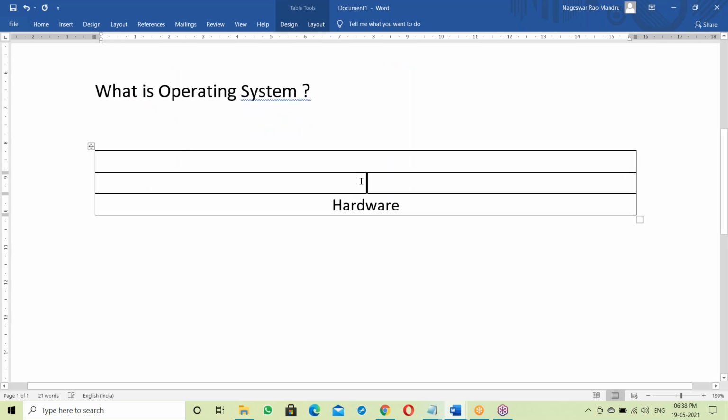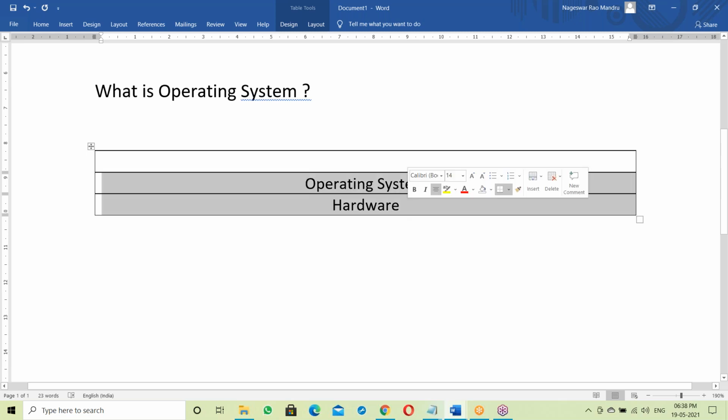After purchasing the laptop, next what? OS, you have to install it. Of course, when you purchase a laptop, they will set up the OS and give it to you. On top of the hardware is the operating system. Once OS setup is done, your system is ready.